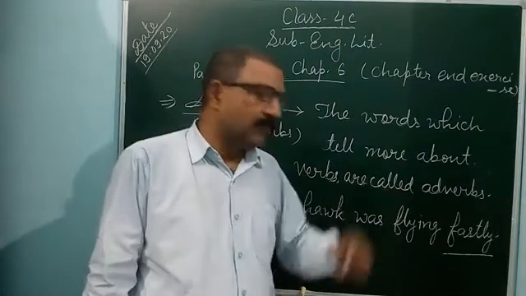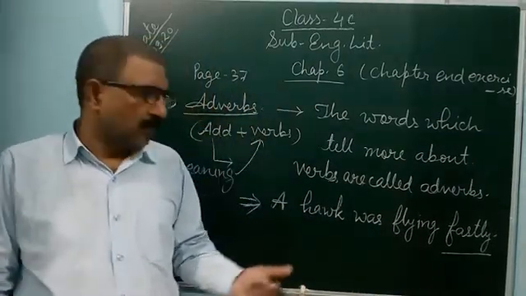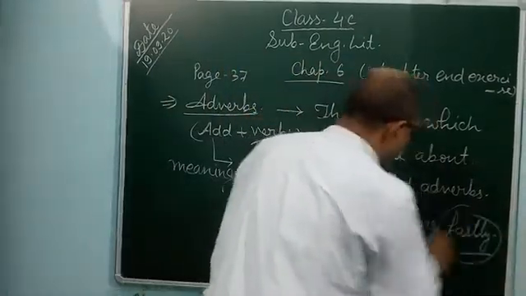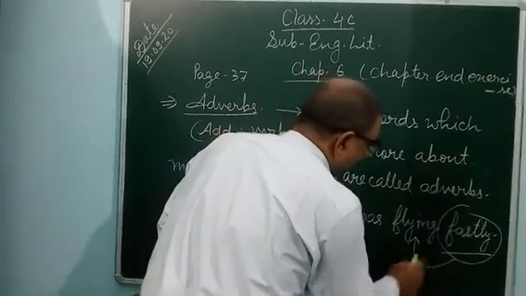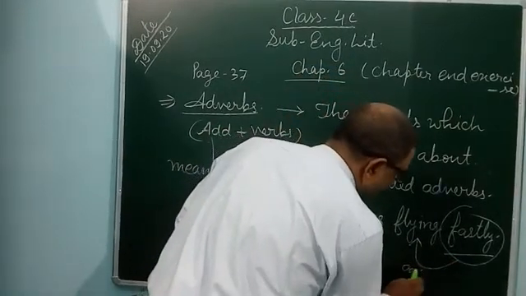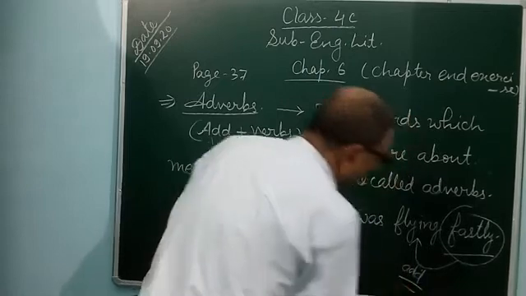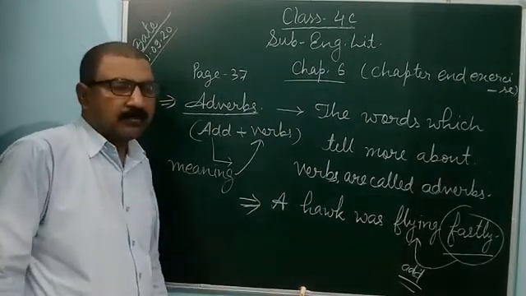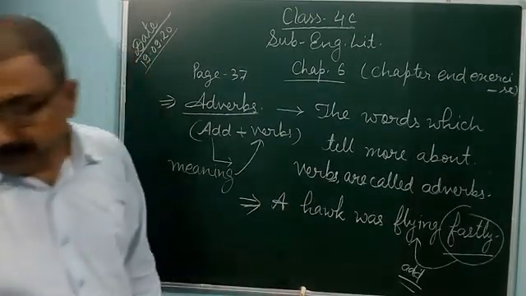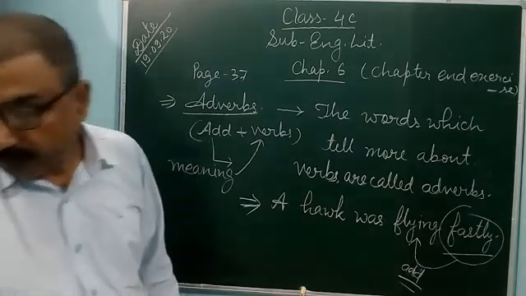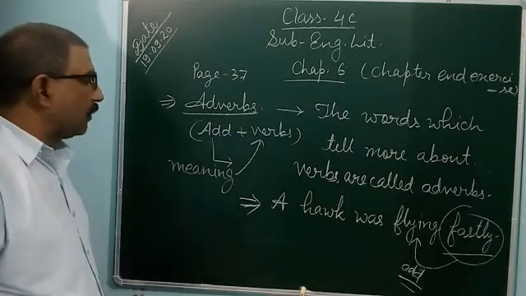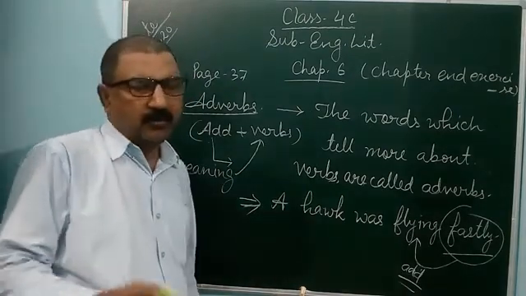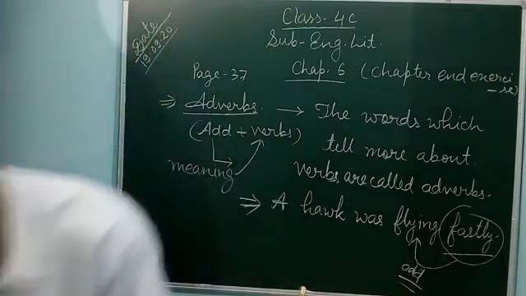Flying very fast. Also you can say fast is an adverb. Fastly is also an adverb, because fastly adds to the meaning of flying. So fastly is an adverb. Also you can say, then a huge hawk flew in fast. Fast is also an adverb. In this way you can represent it.